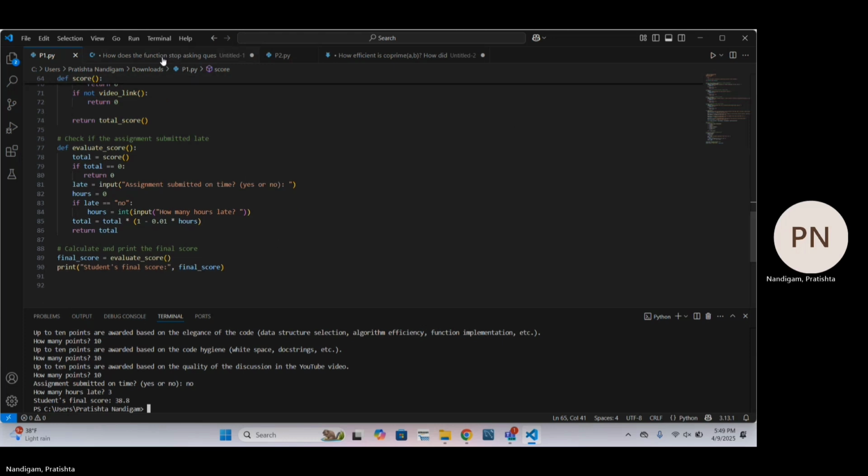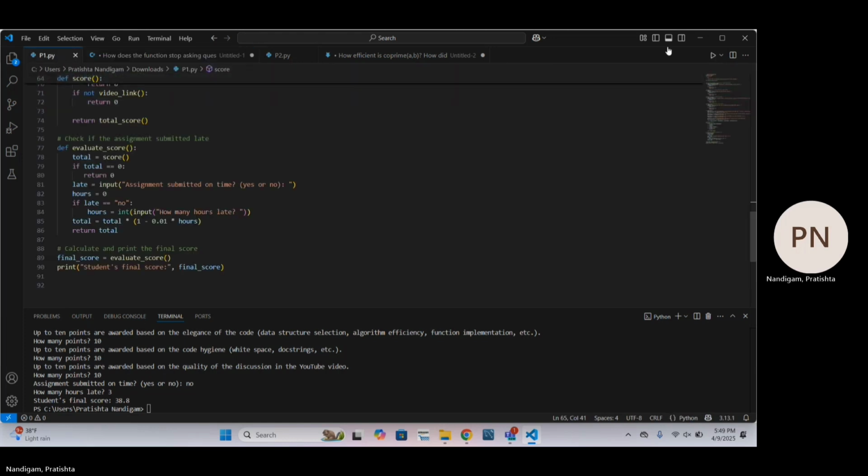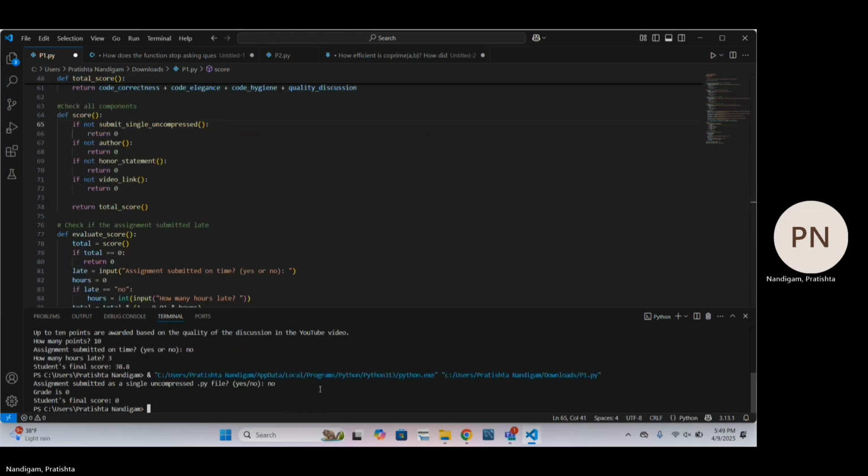Let's quickly answer these questions now. Does the function stop asking questions when the user fails an early condition? So, for example, let's say no here when it asks if it's in a .py file. Here we can see the function directly prints grade 0 and final score also 0 without asking any further questions.